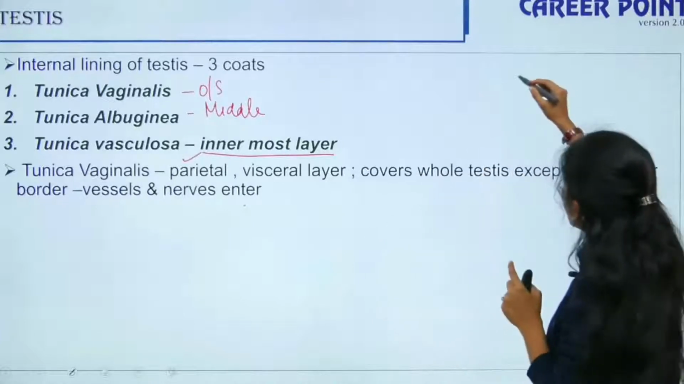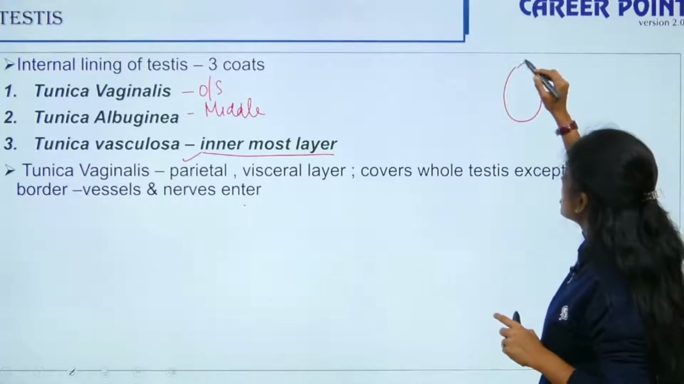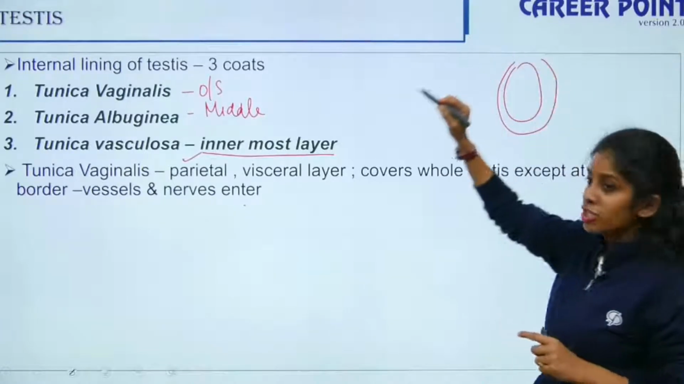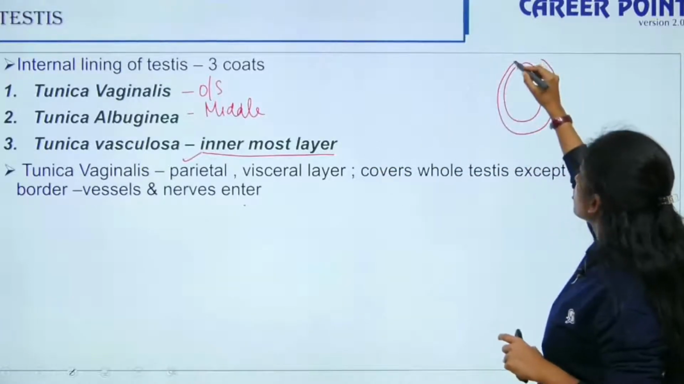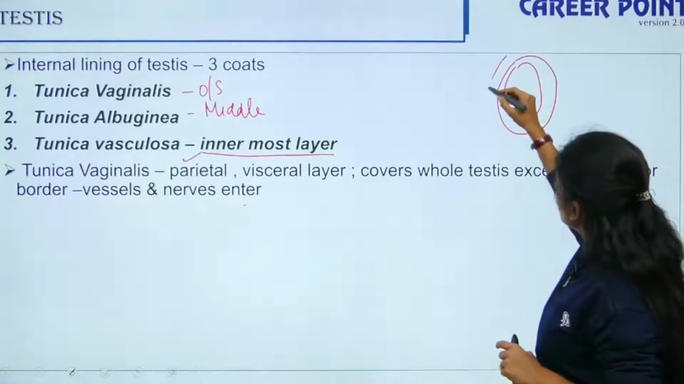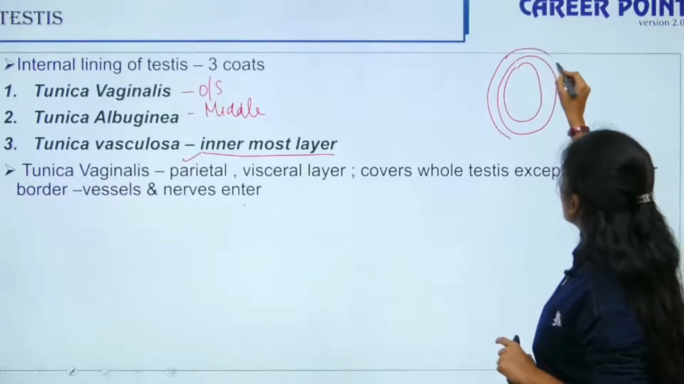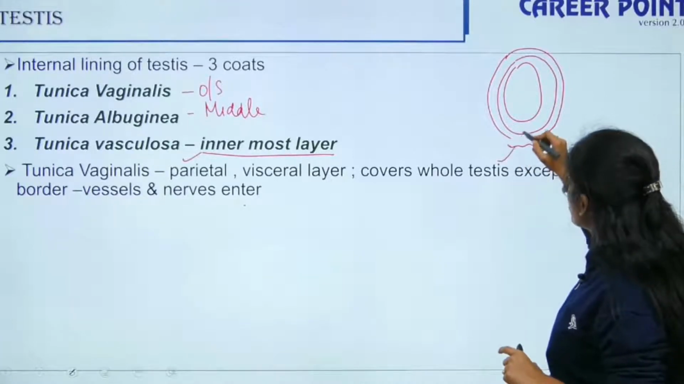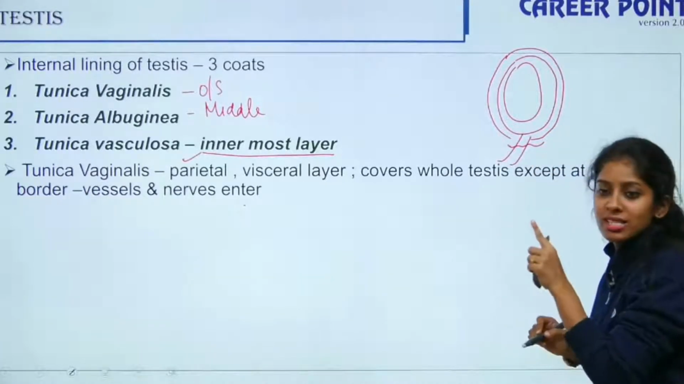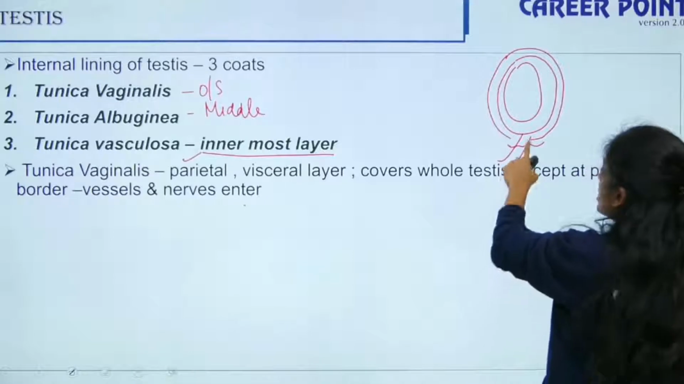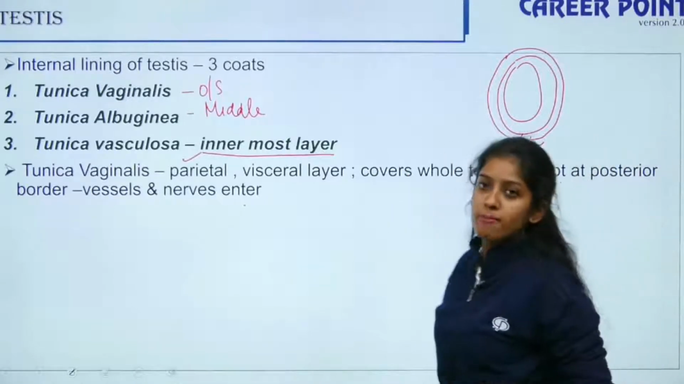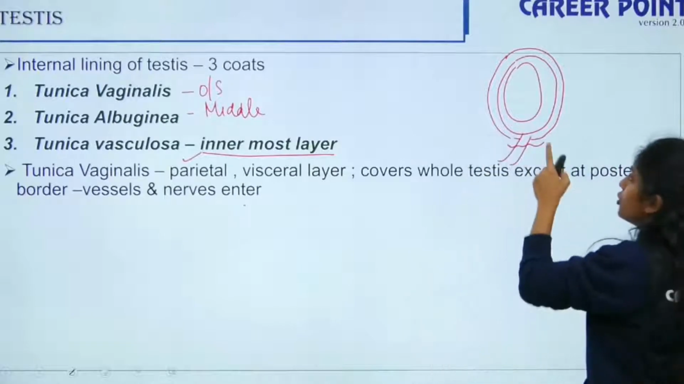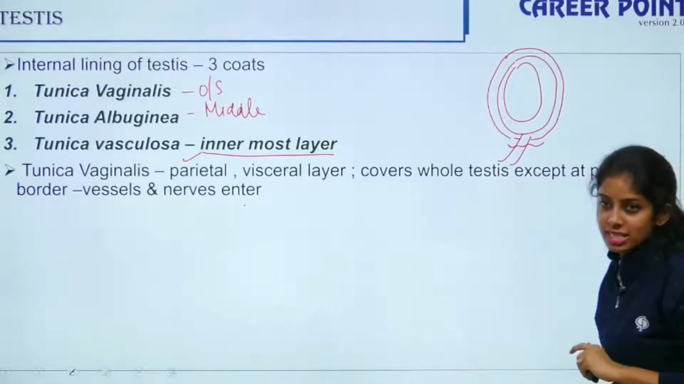In layman's terms, if this is my testis covered by an outer layer known as the tunica vaginalis, this is the innermost layer and this is the outermost layer. At the posterior side alone it is not covered, because it is through this entry that your blood vessels and nerves enter. This portion alone is not covered by the tunica vaginalis. Are you getting my point? Yes. So you have 3 layers on the inner side of your testis.